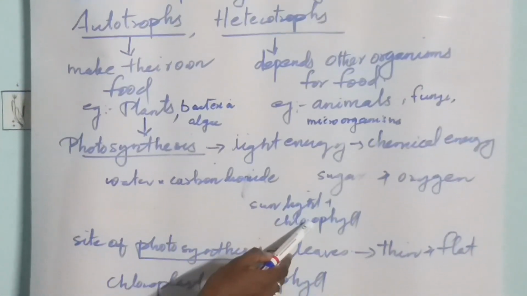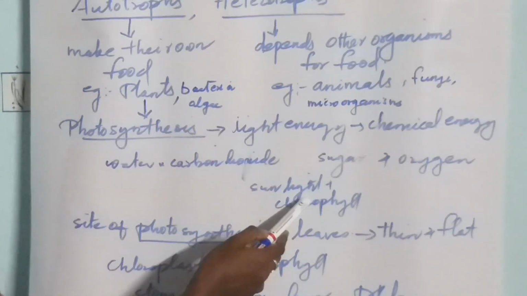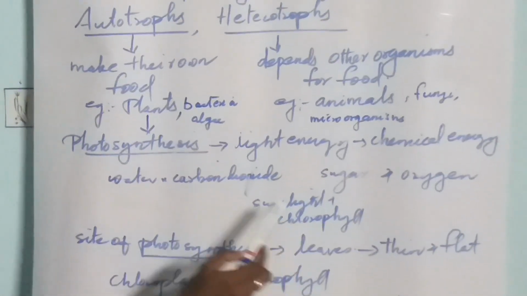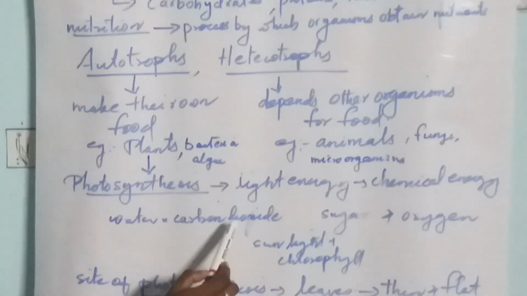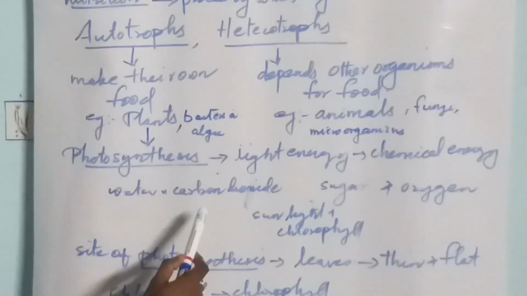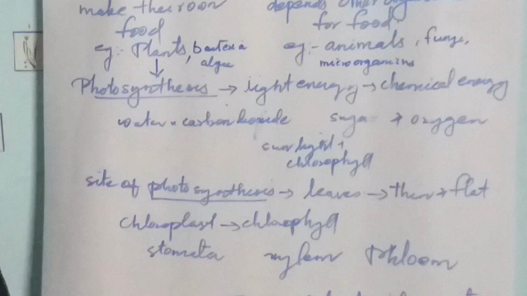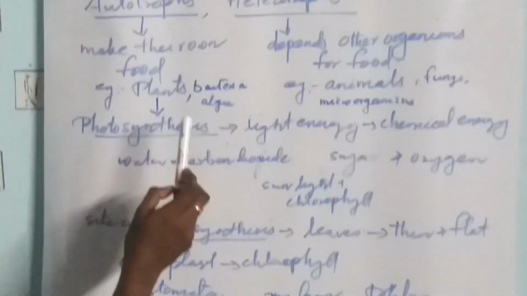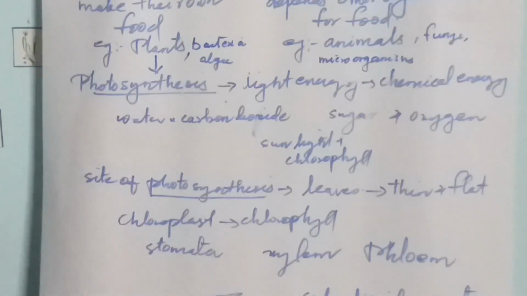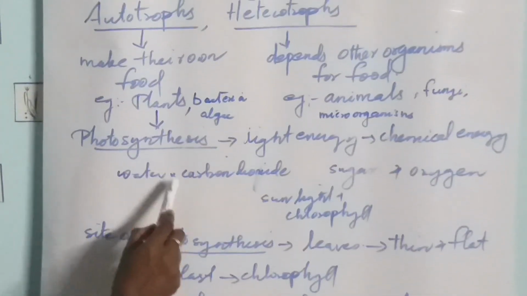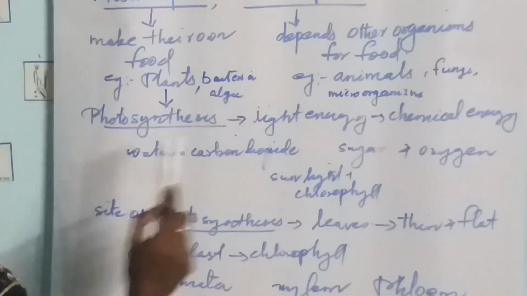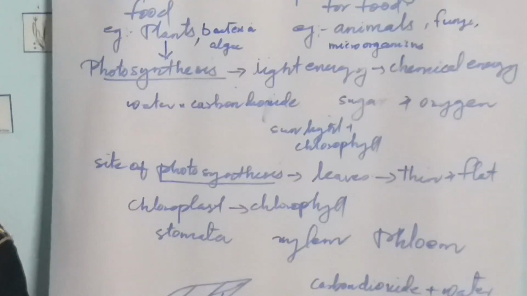Chlorophyll is a green pigment present in leaves. This is the chemical reaction taking place during photosynthesis.